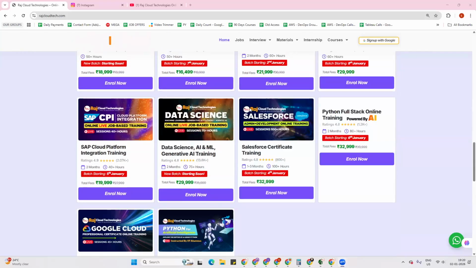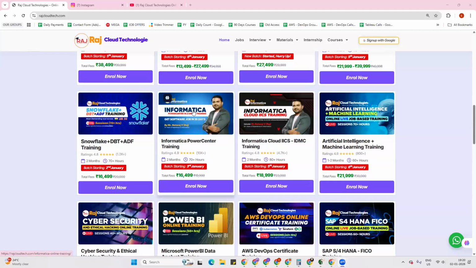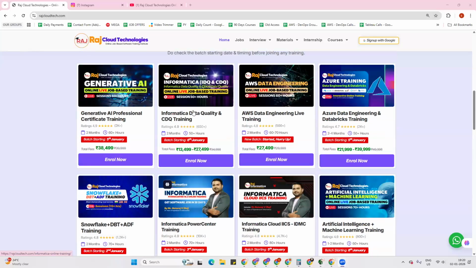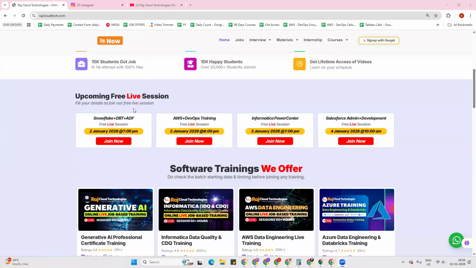Okay, these are the courses available in RAS Cloud Technologies. Just above this section, there is a section called free live sessions, the upcoming free live sessions. Whenever a free live session is available, you can get the link from our website directly here. You can check out here Snowflake plus DBT ADF, 2nd January 2026 at 7 p.m.